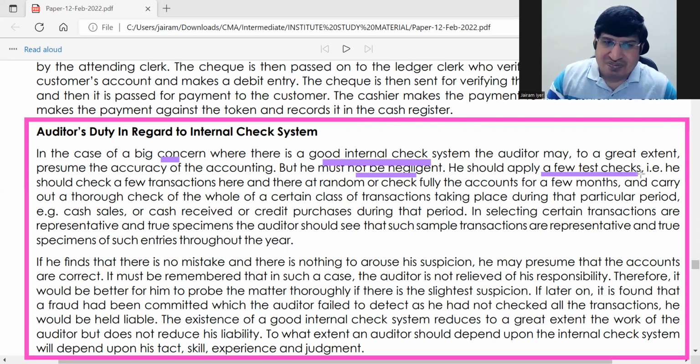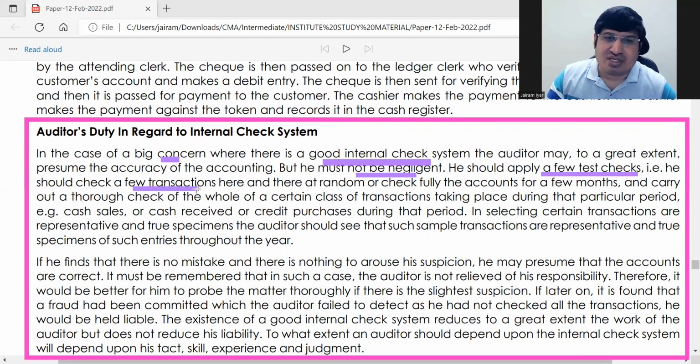Whether a particular transaction is actually going through many different people, and these people do not have access to each other like that. You can just check a few transactions if everything is fine.